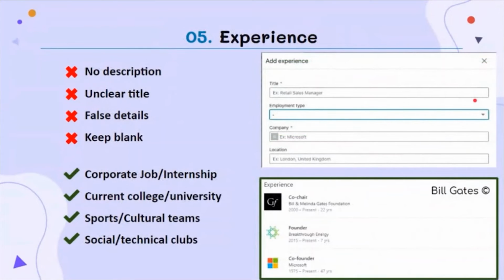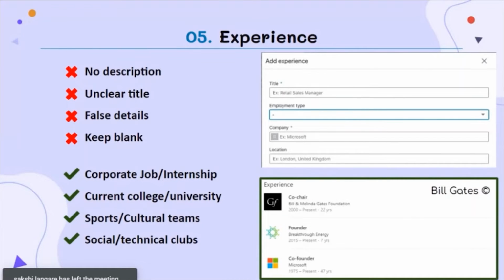So now talking about the experience section in our LinkedIn profile. This section is similar to the work experience section of our resume. Under this section, you can mention some of the keywords, short information about your corporate job, internships, the college or university you are studying in, some of the social, technical clubs, or a sports team you are a part of. If you have multiple work experiences in multiple different fields, it is really worth adding.